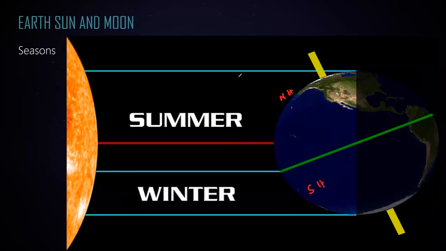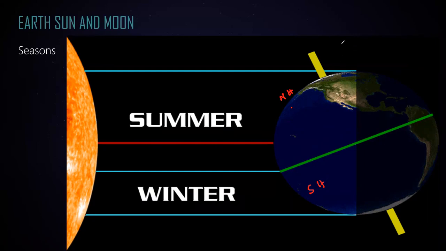Which hemisphere is receiving more energy or light? The northern hemisphere. So the northern hemisphere receives more energy than the southern hemisphere. As a result, there will be summer in the northern hemisphere and winter in the southern hemisphere. So the seasons are due to the tilt in the axis of the earth.